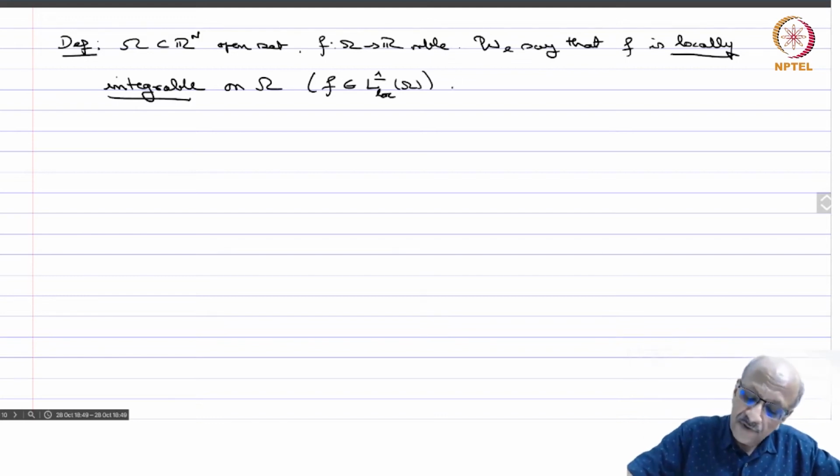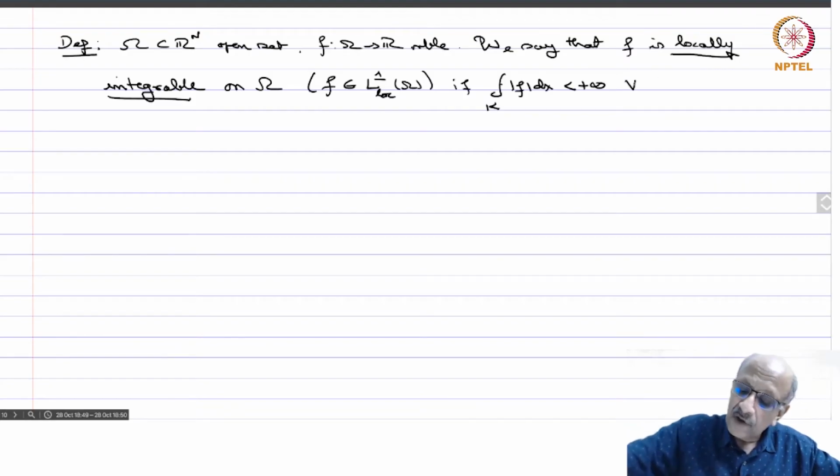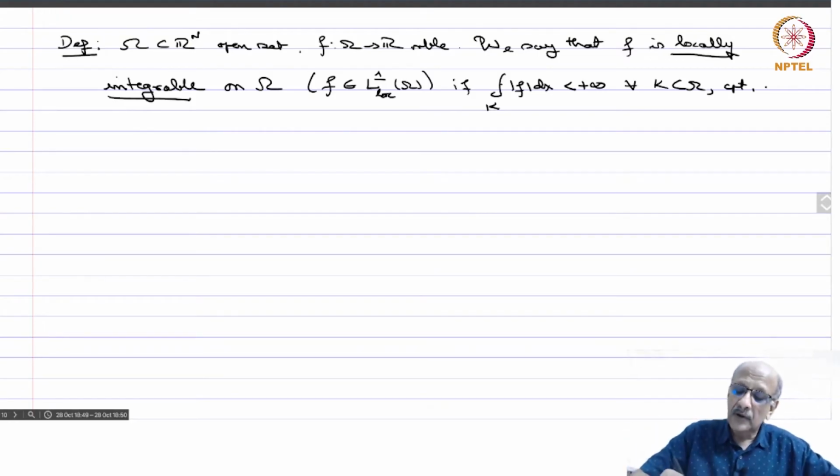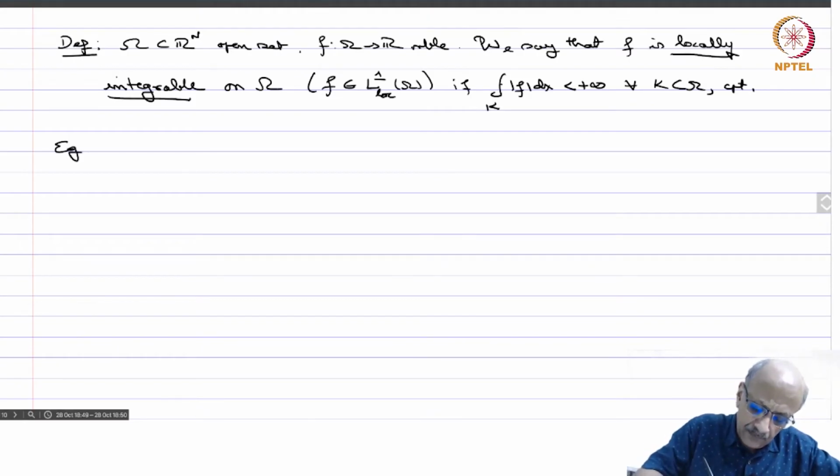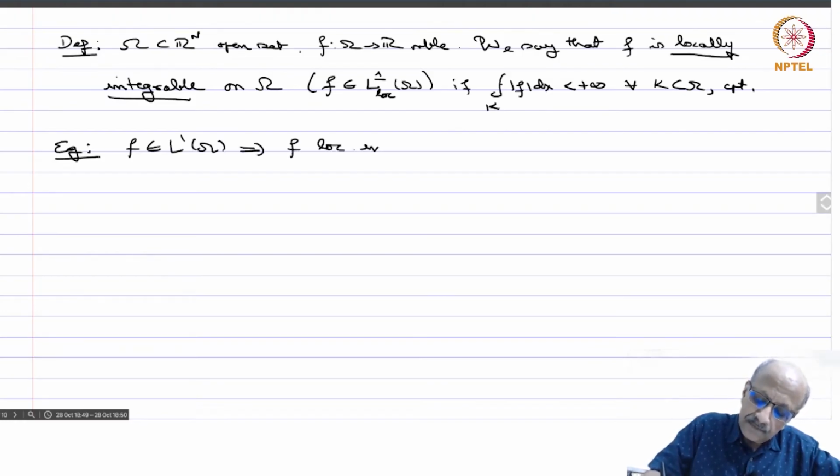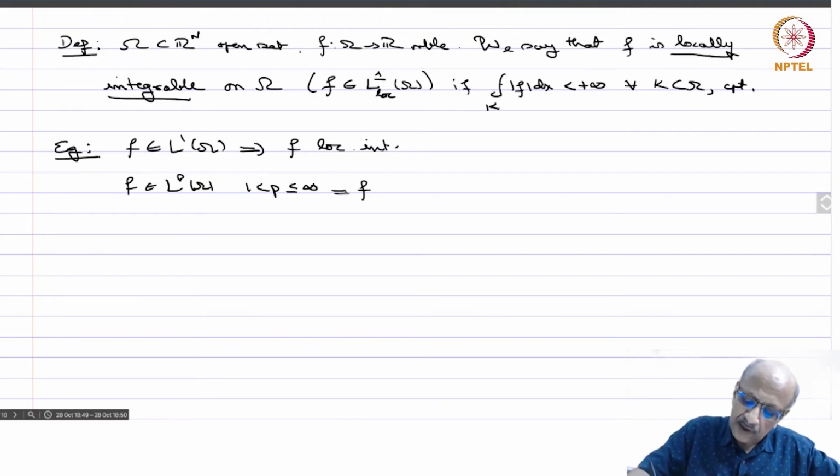if the integral over K of mod f dx is finite for every K contained in omega compact. So if it's integrable on every compact subset, then you say it is locally integrable. So examples: f in L1 of omega automatically implies that f is locally integrable. If f is in any Lp of omega, 1 less than p less than or equal to infinity, then also f is locally integrable.